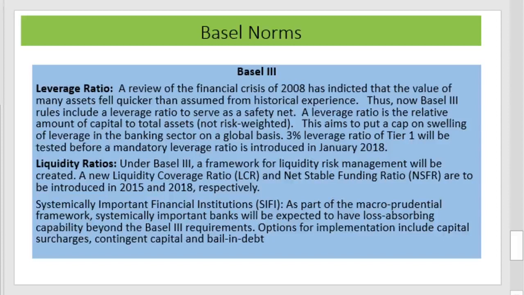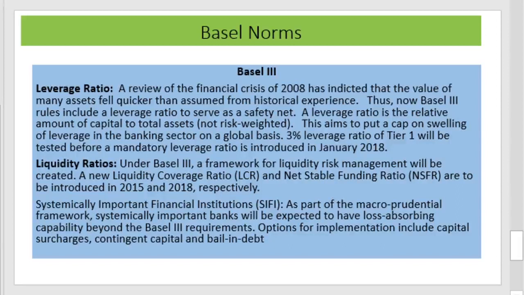A review of the financial crisis of 2008 has indicated that the value of many assets fell quicker than assumed from historical experience. The Basel III rules include a leverage ratio to serve as a safety net. Due to the financial crisis, the value of many assets fell much faster than expected, and therefore Basel III included some safety nets.